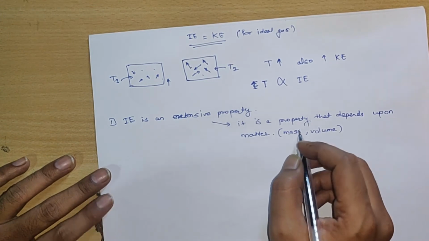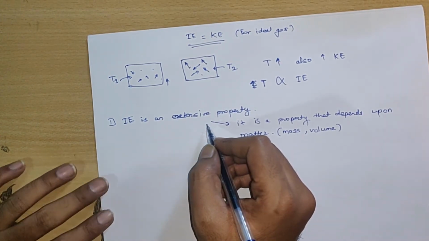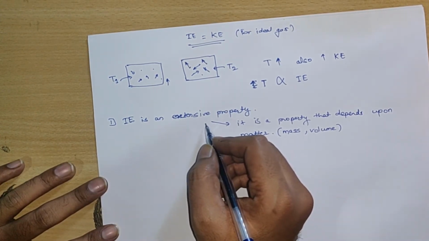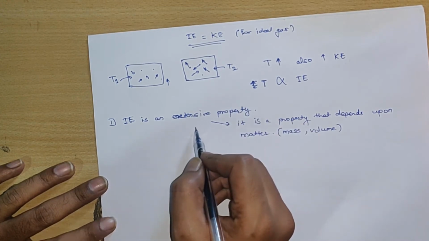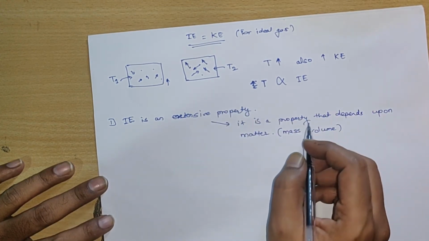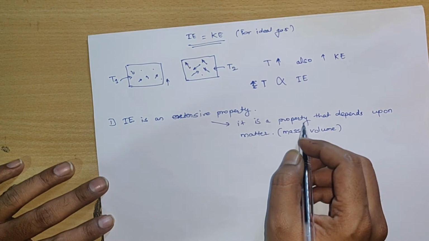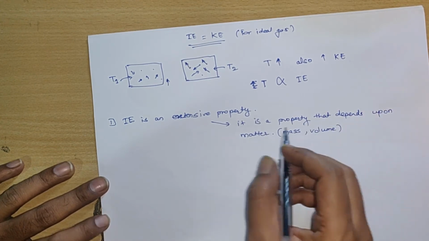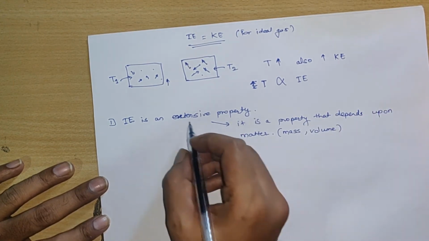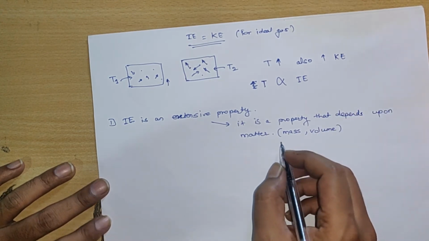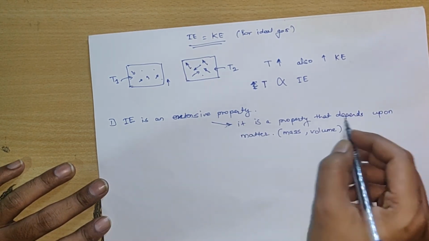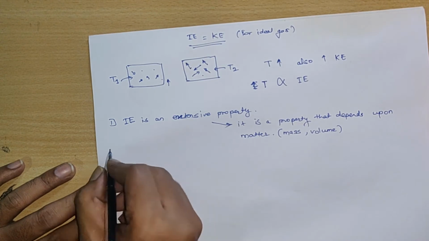Like we can say, if we take 1 kg or 1 liter of any fluid and check its internal energy, and compare it with the internal energy of the same fluid at 10 liters, then as the matter has increased, the internal energy will also increase. So it depends on the amount of matter. So it is an extensive property.